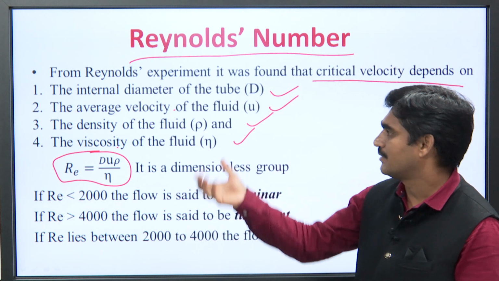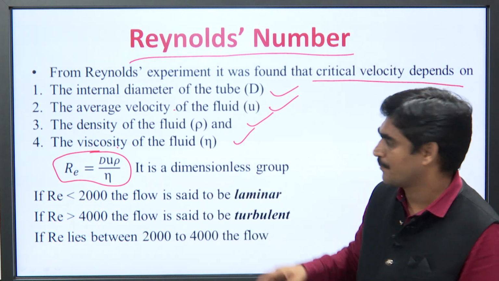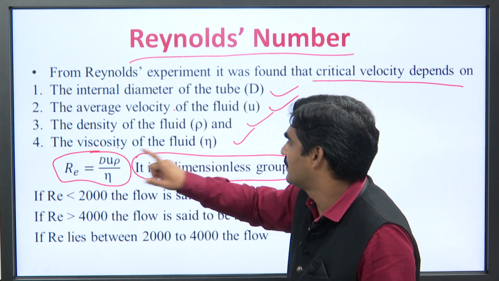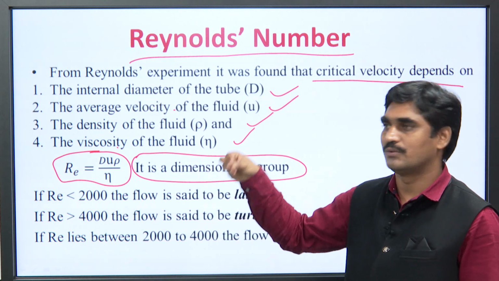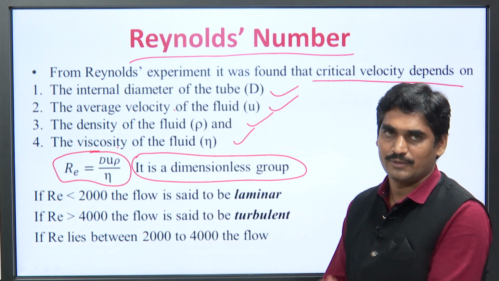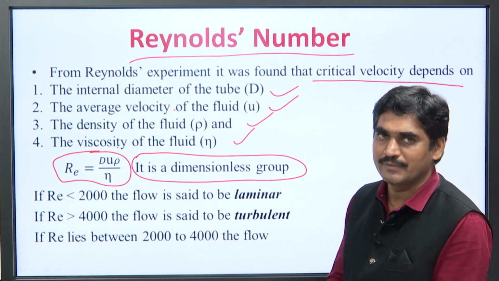So, this is the Reynolds experiments equation. It is a dimensionless group. That means, इस equation की कोई यूनिट नहीं होती है, इसलिए इसको बोलते हैं dimensionless group. उसके बारे में अगली स्लाइड में हम देखेंगे.